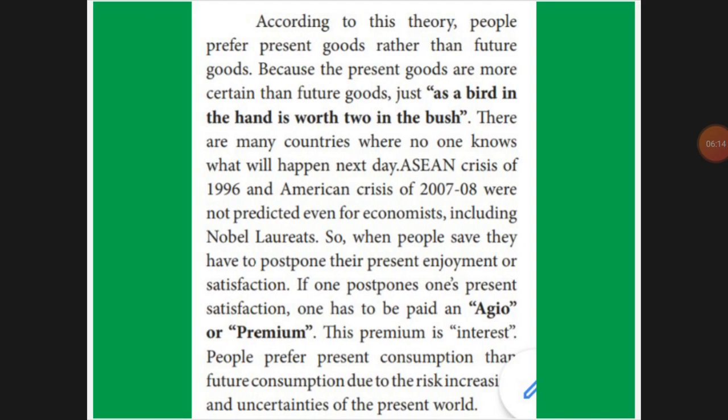So according to this theory, people prefer present goods rather than the future. இருக்கிறது இப்போதைக்கு whatever the present situation, use it. Why are you worrying for the future? That's what they wanted to tell. Because the present goods are more certain than the future goods. That's the proverb they're using: a bird in the hand is worth more than two in the bush.